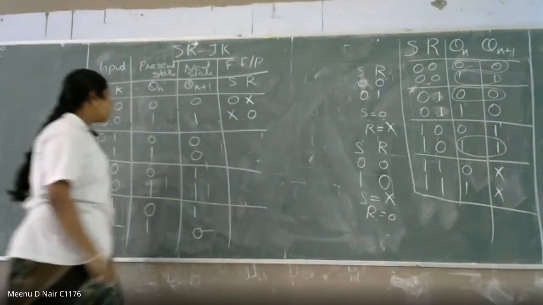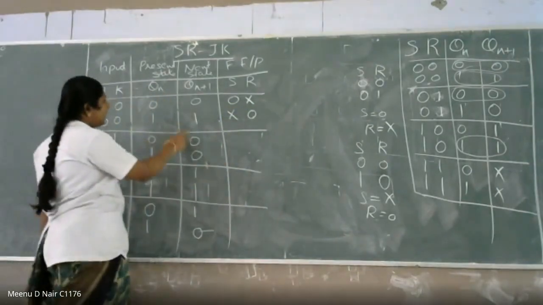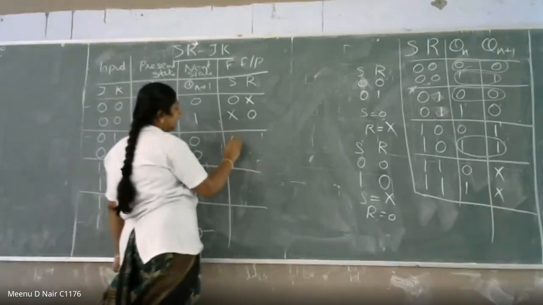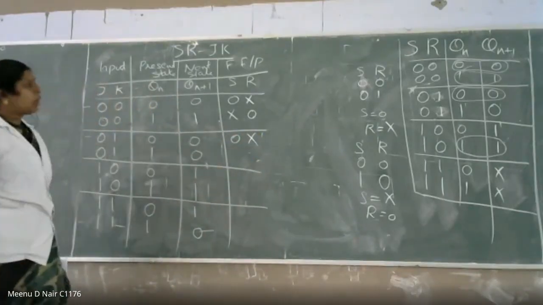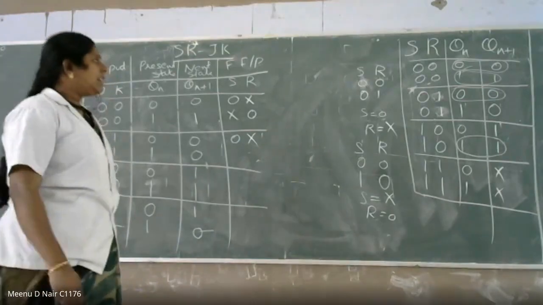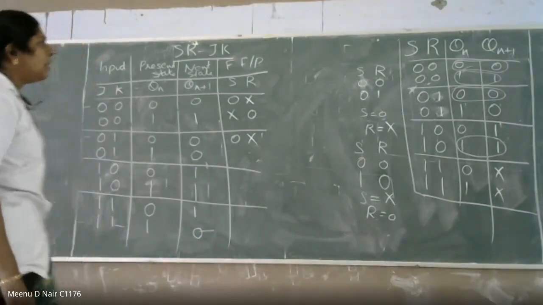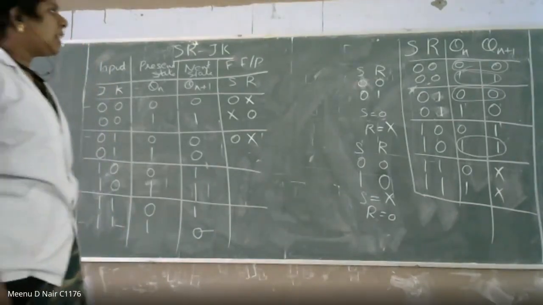Okay. So similar way, again 0, 0 condition. 0, 0 you already wrote. It will be 0, X. Then what is the 1, 0 condition? When will you get the 1, 0 condition? Qn is equal to 1 and Qn+1 is equal to 0.